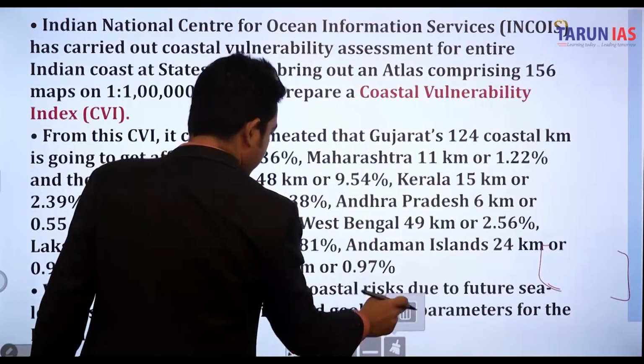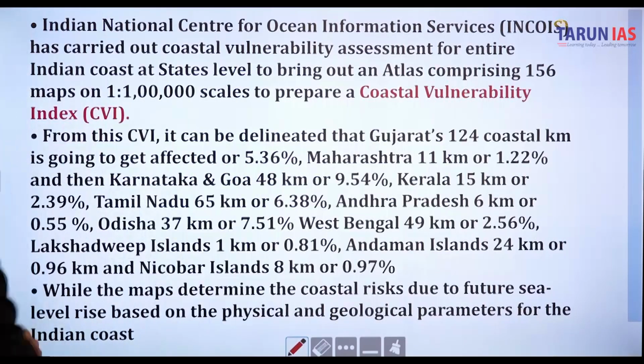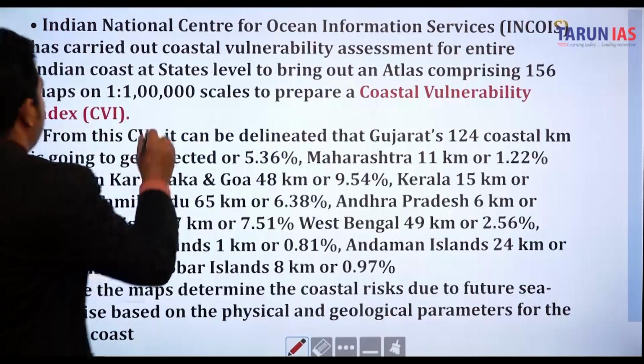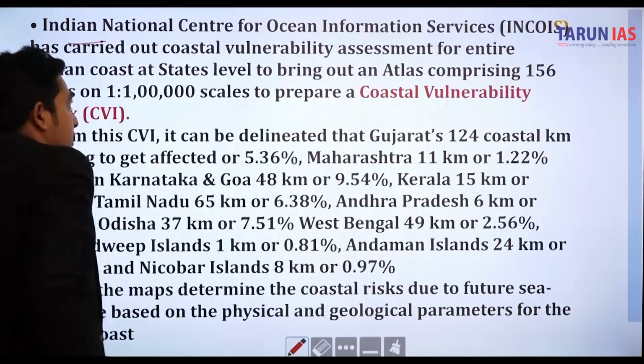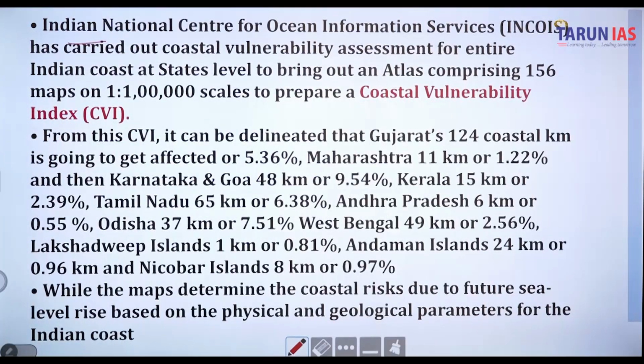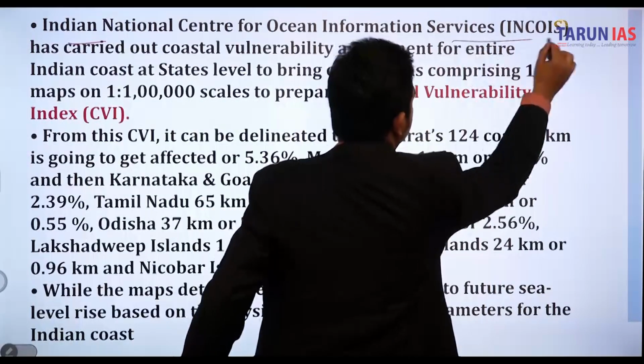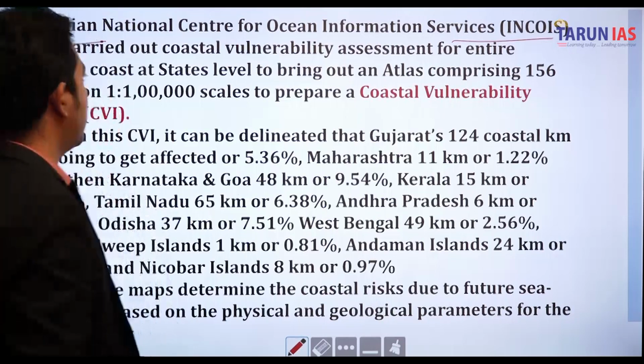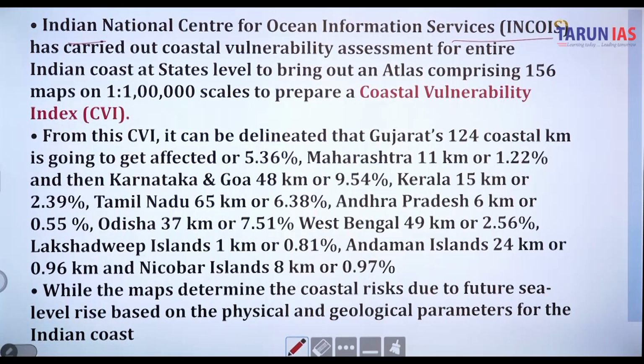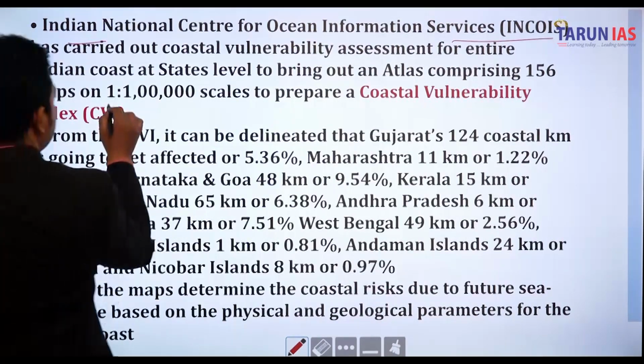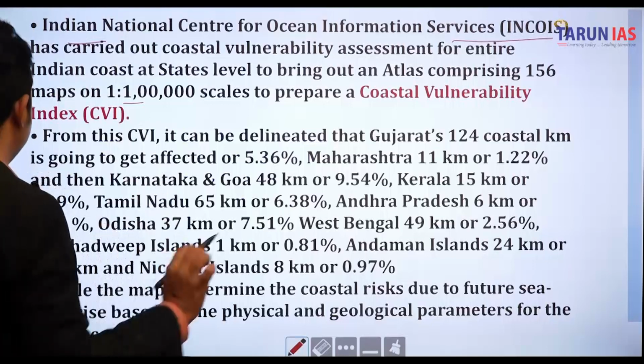Okay. So now we can say India National Center for Ocean Information Services, INCOIS. INCOIS has carried out a coastal vulnerability assessment for the entire Indian coast at a state level, to bring out an atlas comprising 156 maps. This is not important, but the coastal vulnerability index is.